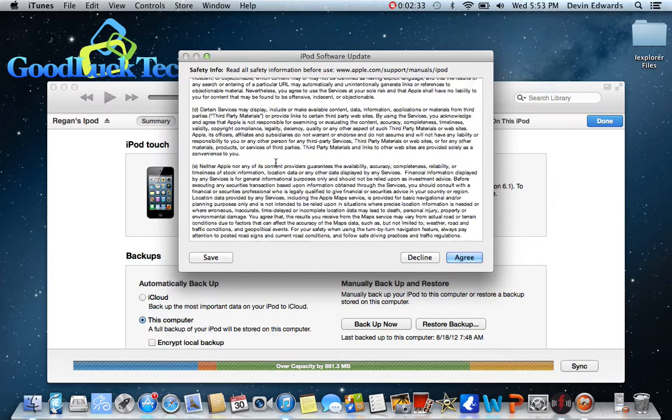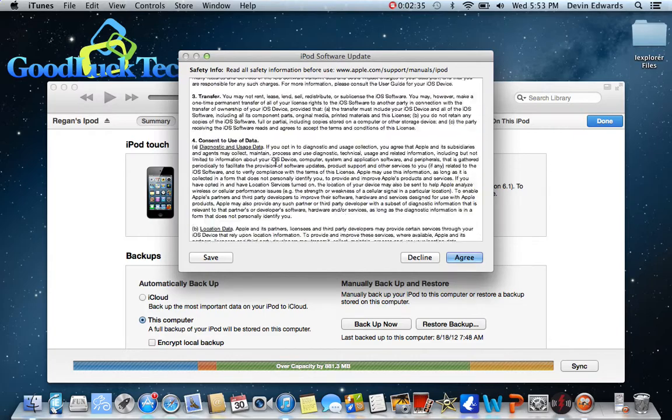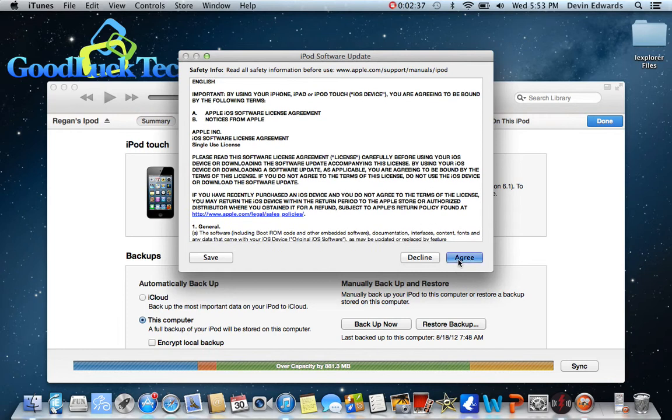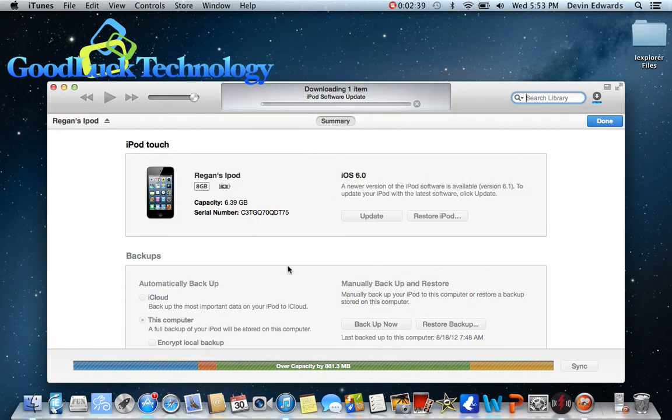Here's the agreement for the iPod software update. And right now it will just restore. It will say 2 hours, but I don't see how that's true.